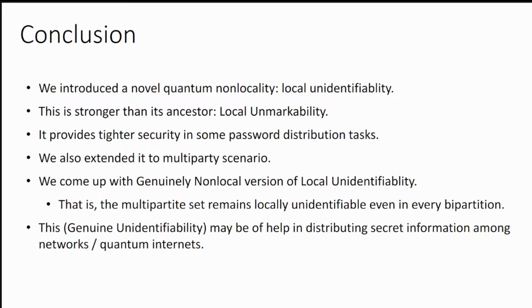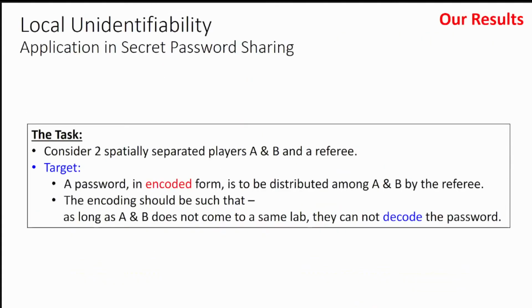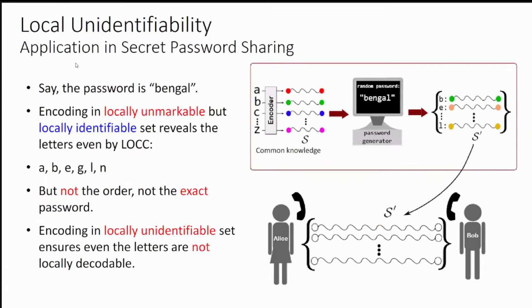So if I understood correctly, to generate a password, order is required. Yes, let's say the password is Bengal. So if you type something else with the same letters, it will not work. Yes. So the question is, what about the Heisenberg uncertainty relation if we know exactly the order?